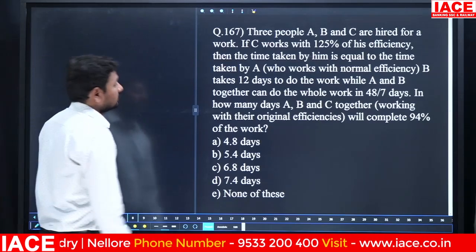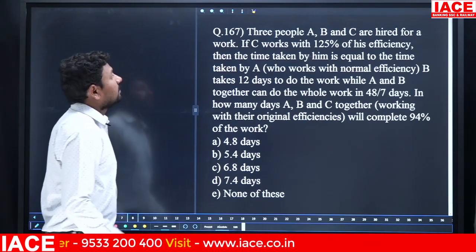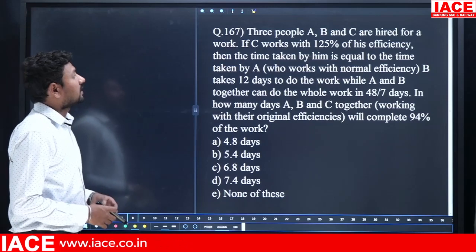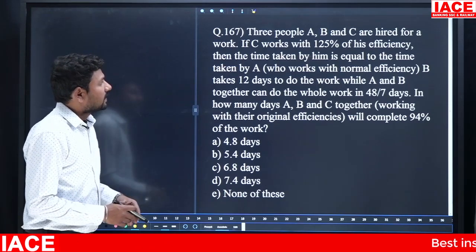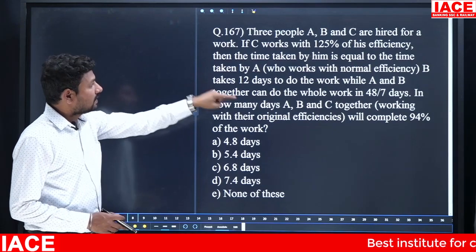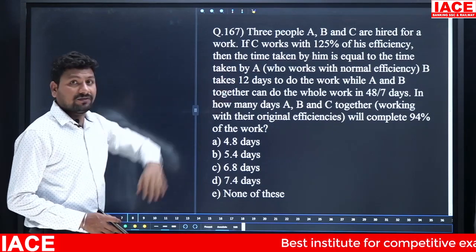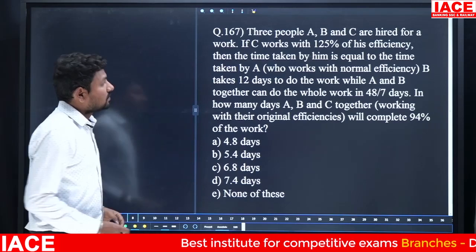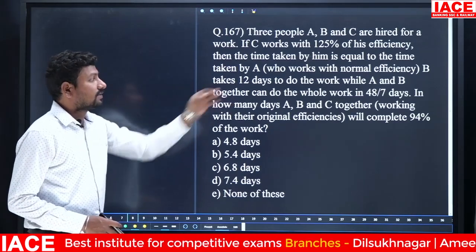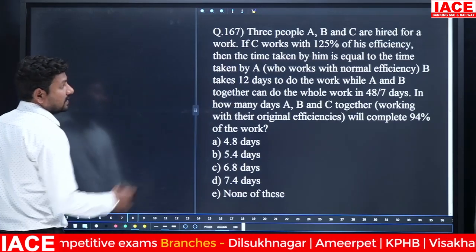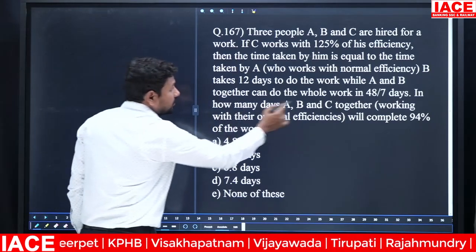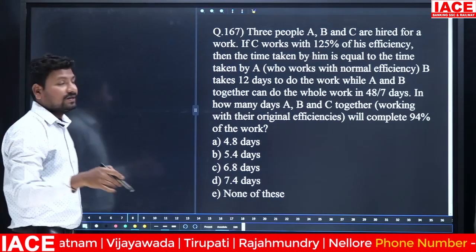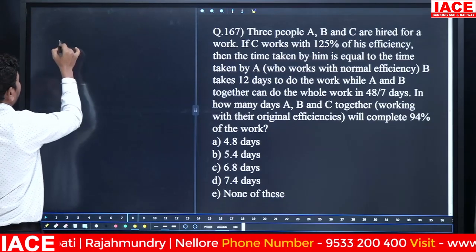We have a different question here. 3 people A, B, C are hired for a work. If C works with 125% of his efficiency, then the time taken by him is equal to the time taken by A, who works with normal efficiency. B takes 12 days to do the work, while A and B together can do the same work in how many days? 48 by 7 days. B alone is given as 12 days, and A plus B both will complete the work in 48 by 7 days. Then from this we have to calculate A alone work.